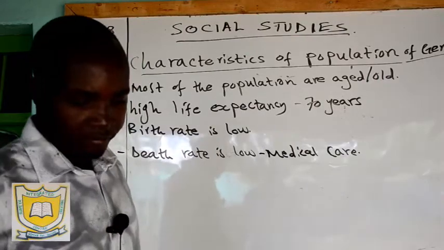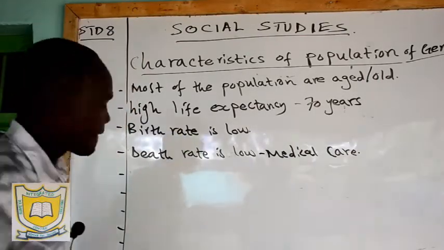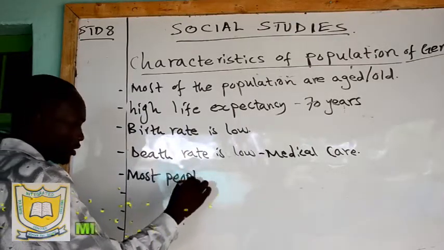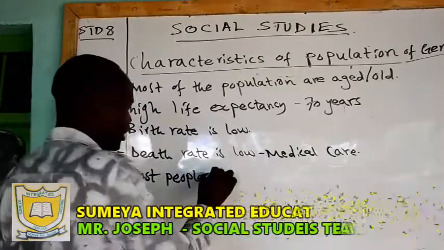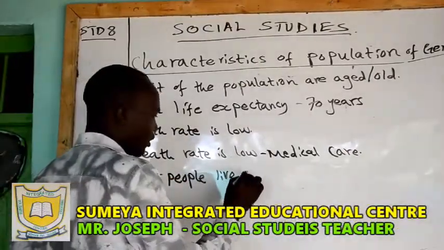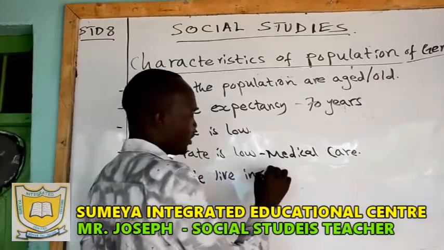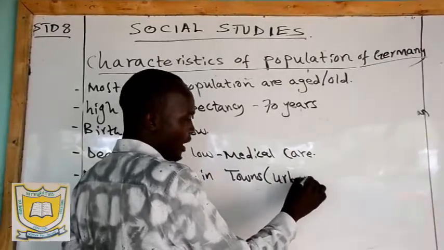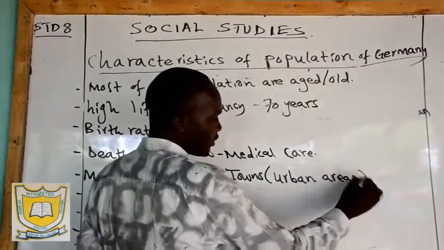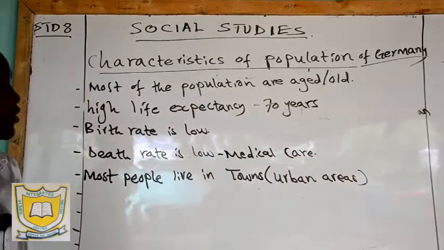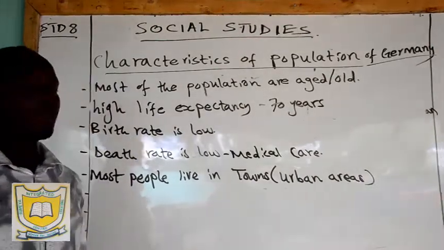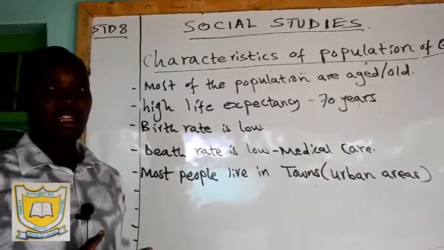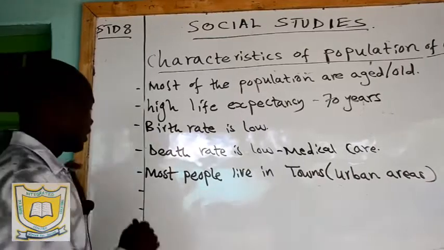Then we have most people living in towns or urban areas. So in other words, we are saying that towns are highly populated in Germany because most of the people live in towns or urban areas. So you'll find that towns are really well developed, well populated.